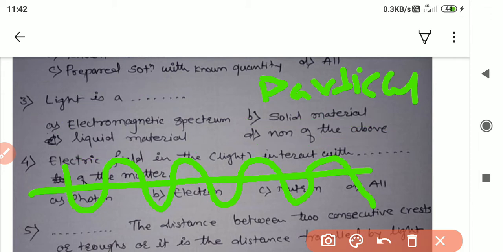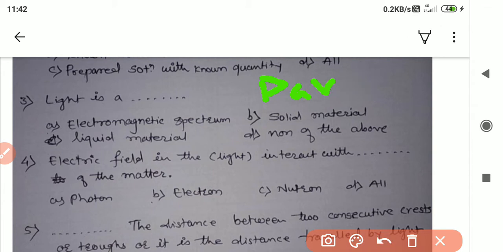Again, the fourth question: the electric field in the light interacts with. See, the first option is photon, the second one is electron, the third one is neutron, and D is all. This is a confusing one. Again, we will go through the basic structure of the atom. The electron is revolving around the nucleus. In the nucleus, there is a proton and another one is neutron.